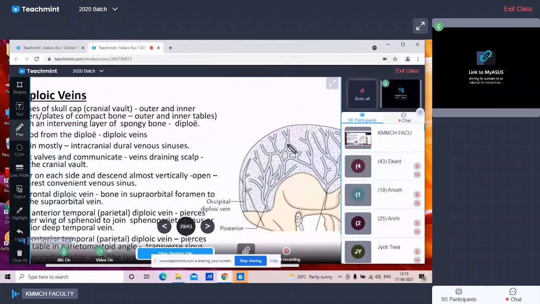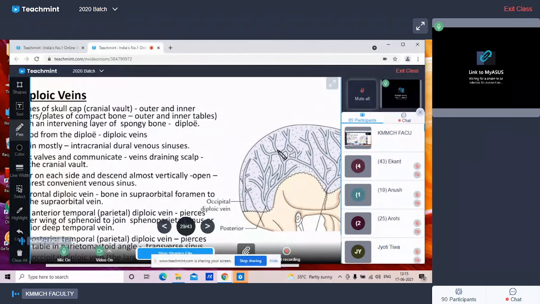These are wall-less veins, and they communicate with each other, connecting the veins which are draining the scalp and the cranial vault. So this is about the diploic veins. You can read all these parts in the PPT.